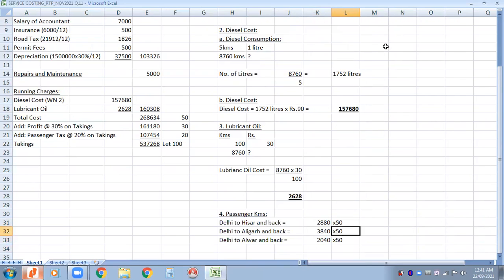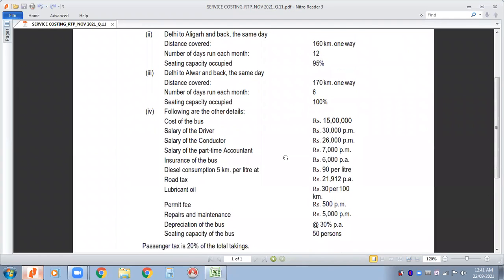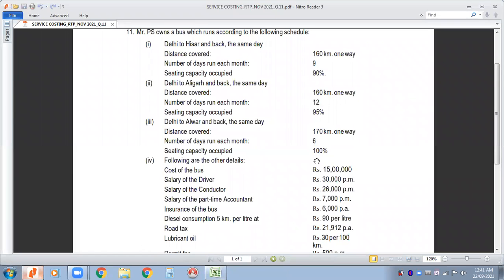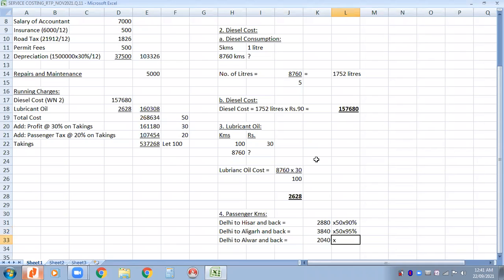Passenger is 50, and the sitting capacity of Delhi to Hisar is 90%. Delhi to Aligarh is 95% and Delhi to Alwar is 100%. So that will be multiplied by 100%. Whatever we get will be the passenger kilometers.